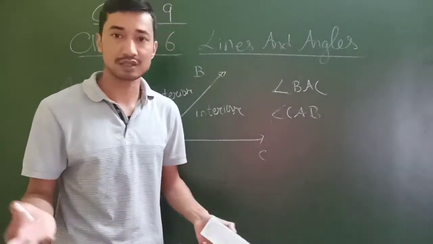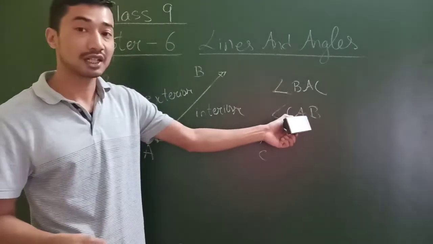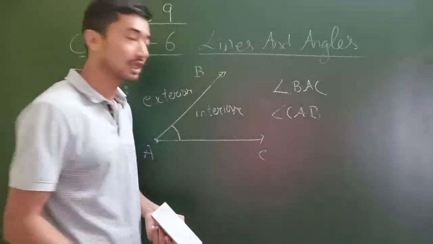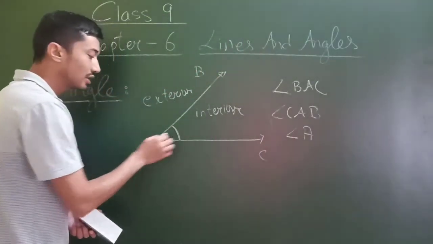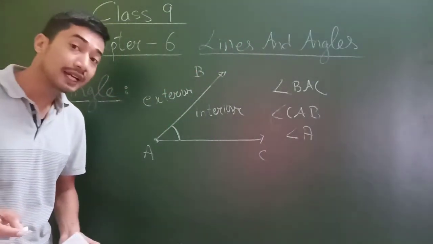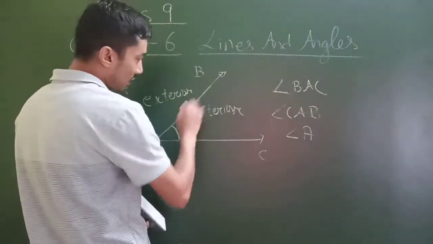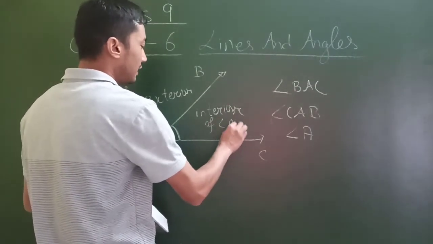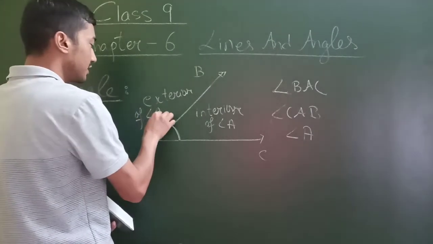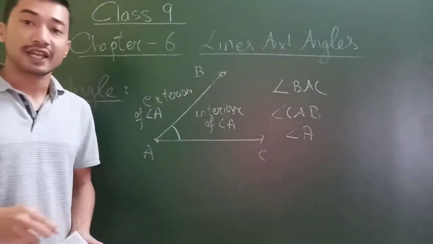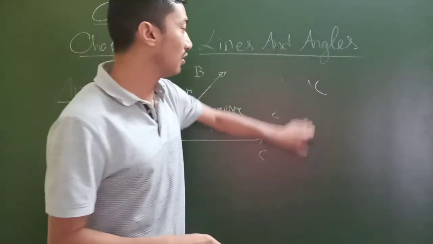That's very correct, because my main concern is angle A, so don't get confused. Or in simple words, when there is no confusion, I can just write angle A. So this part is called the interior of angle A, and this is called the exterior of angle A. Okay, so that's what we call an angle.